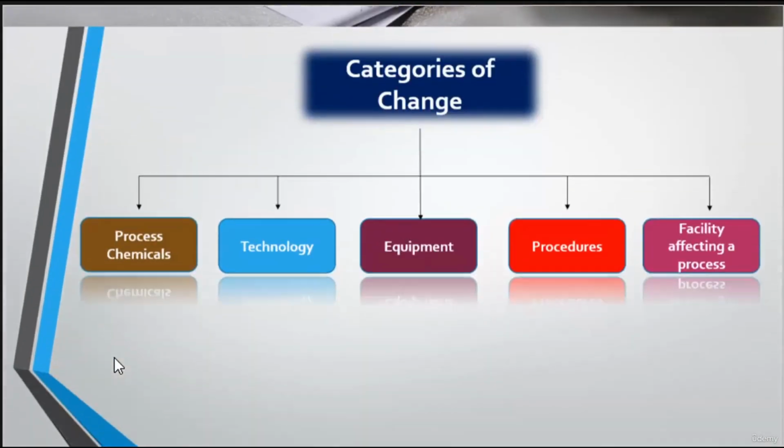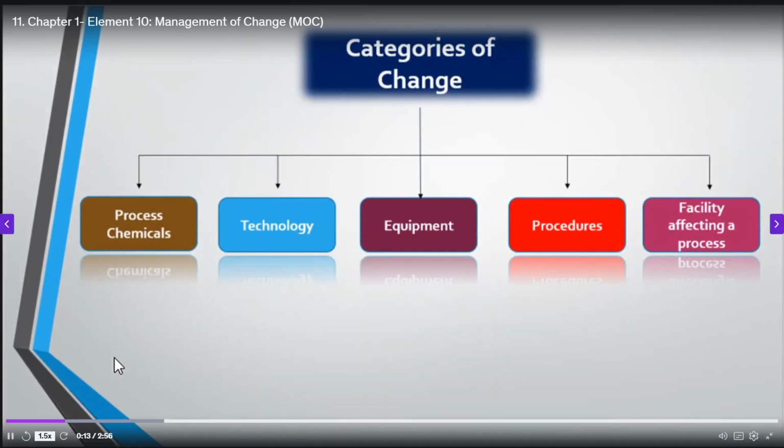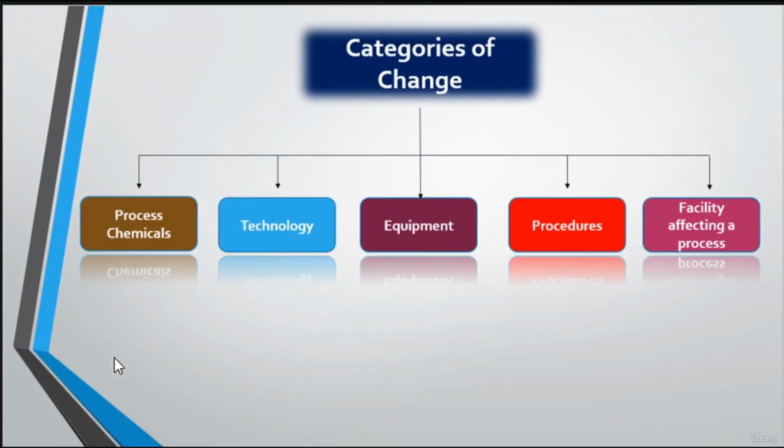So let's start by defining the categories of change. We have changes relevant to process chemicals, technology, equipment, procedures, and lastly, changes relevant to the facility affecting a process. And here OSHA says that the employer must develop and implement procedures for managing all of these categories.